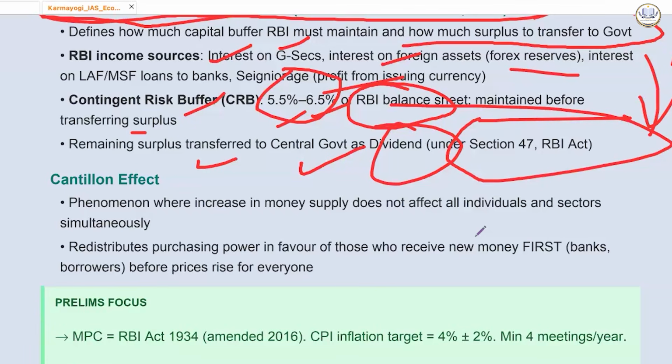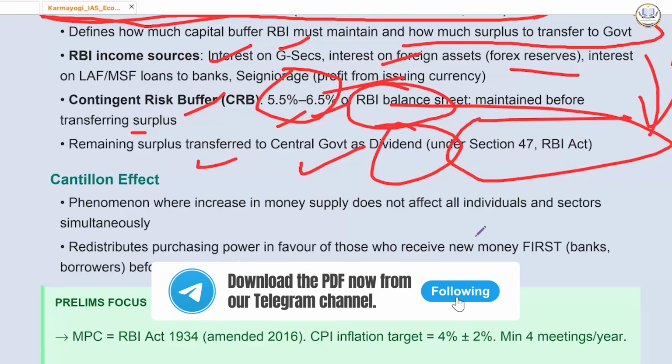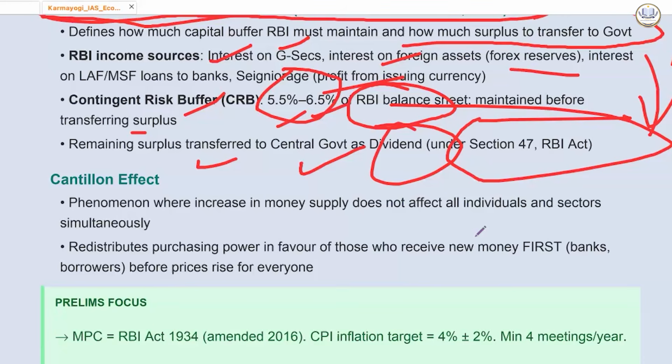New money is entering the economy at specific points. Why? There is a non-neutrality of money. Contrary to the theory suggesting money is neutral, this theory argued that it changes relative prices. New money will flow through specific channels like banks, government, contractors, or large corporations before it reaches the general public.